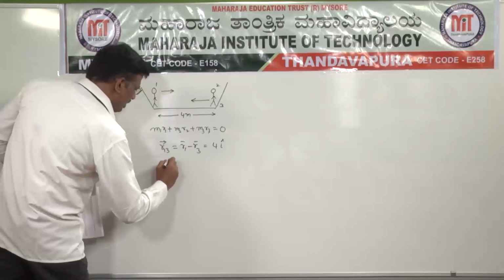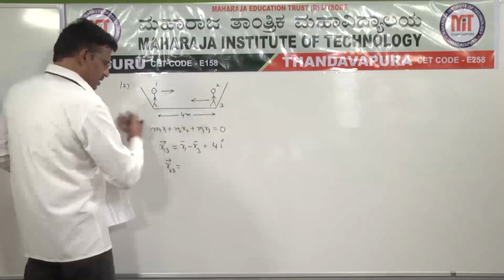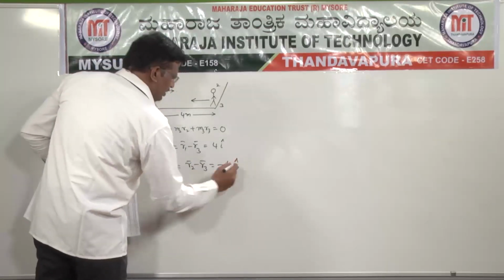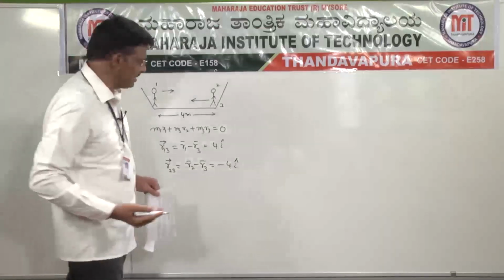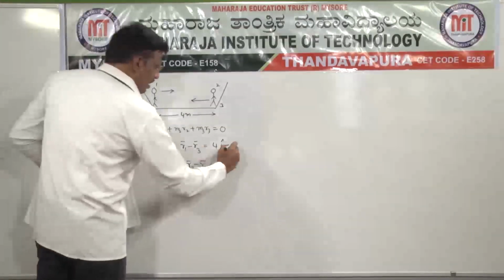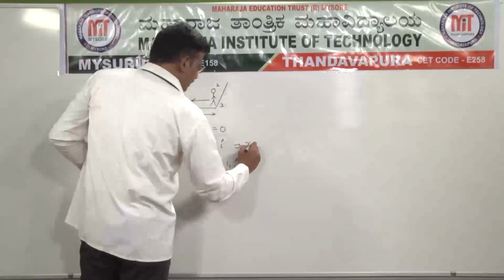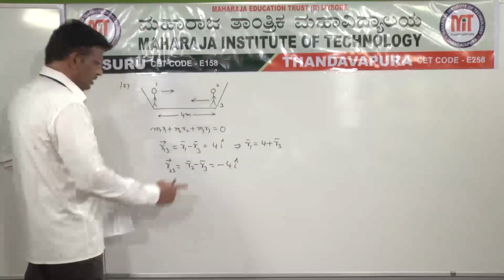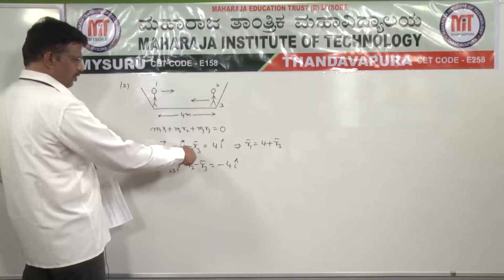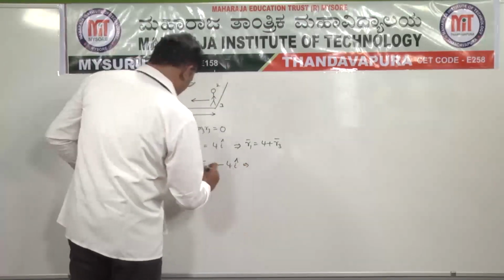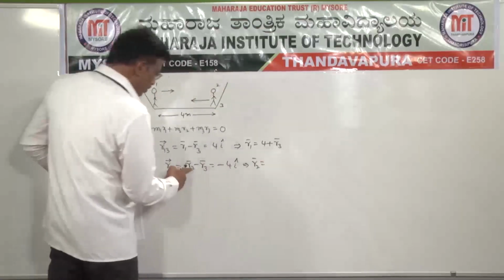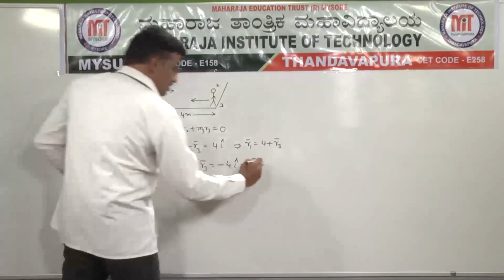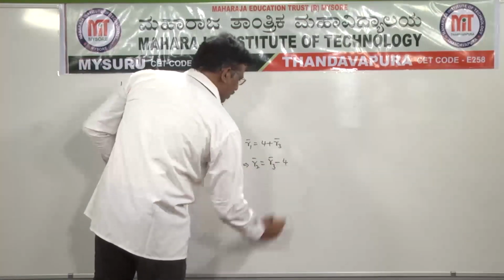And r23 bar is equal to r2 bar minus r3 bar. The second person is moving towards the negative x axis. So r1 bar is equal to 4 plus r3 bar, and similarly r2 bar is equal to r3 bar minus 4.